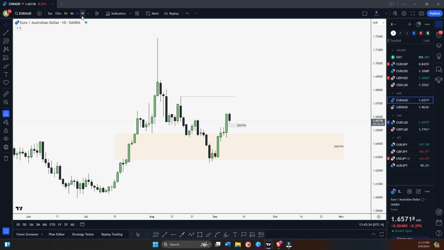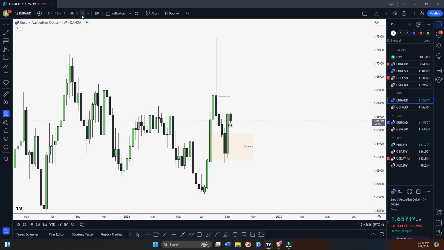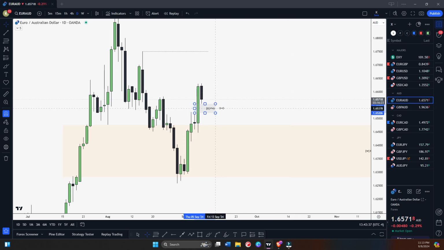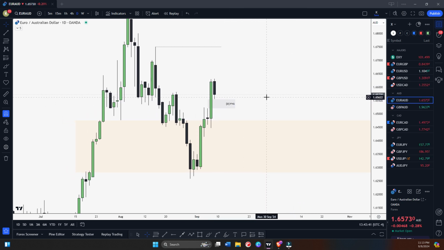Let's check EURAUD. So EURAUD looks interesting. We are basically holding this weekly bullish fair value gap. You can see last week we very strongly expanded upside. And if you see the daily time frame, on daily we are going to create a bullish fair value gap, and you can overlap it with this mitigation block.